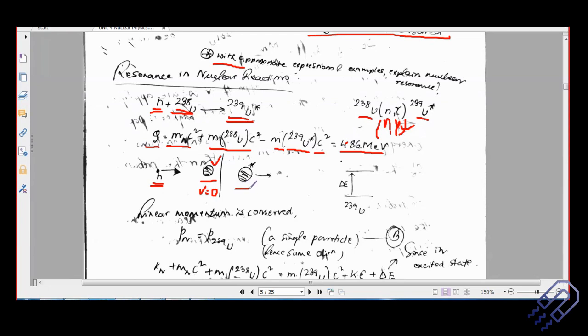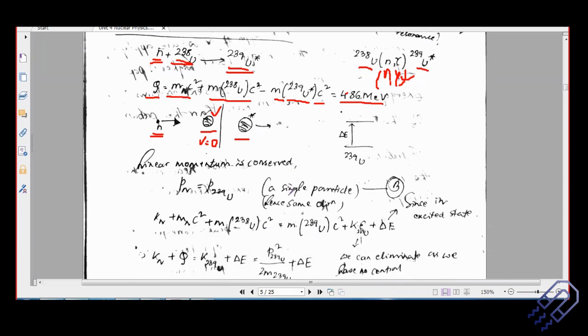After the reaction, this is the sample that we have. We're not looking into the fact that uranium-239 will break up into barium and krypton or any other component. Right now we're just concentrating on the excited state, and then we'll understand what nuclear resonance is. We know that for a favorable reaction, linear momentum is conserved and energy is also conserved.